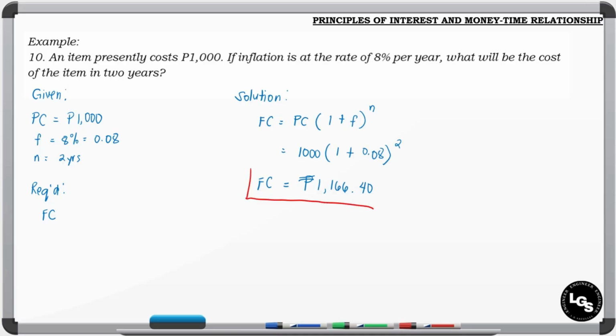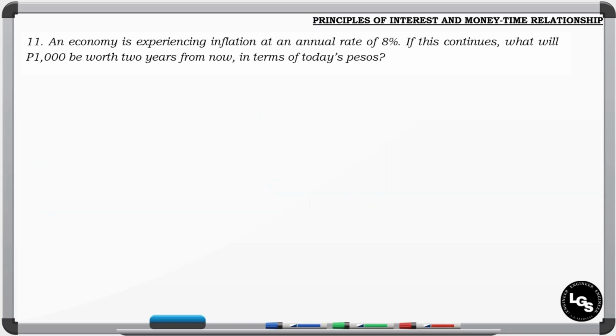So this is our answer. Next example, we have an economy experiencing inflation at an annual rate of 8%. If this continues, what will 1,000 be worth 2 years from now in terms of today's peso? So meaning, we have an annual rate of 8%. So let's write it.